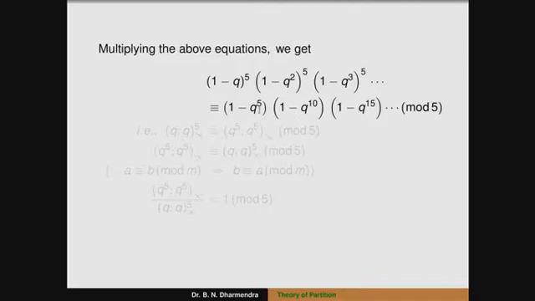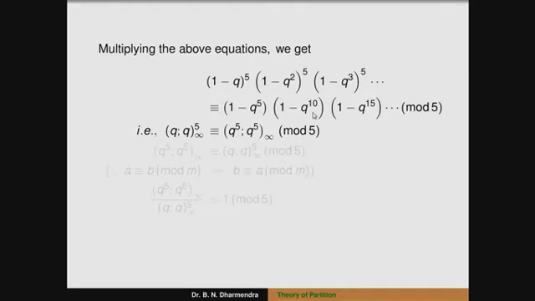On the right hand side, 1 minus q to the power of 5, the first term is q to the power of 5 and the shifted term is also q to the power of 5. So that is q to the power of 5, q to the power of 5 infinity modulo 5. Therefore q infinity whole to the power of 5 is congruent to q to the power of 5, q to the power of 5 infinity modulo 5.